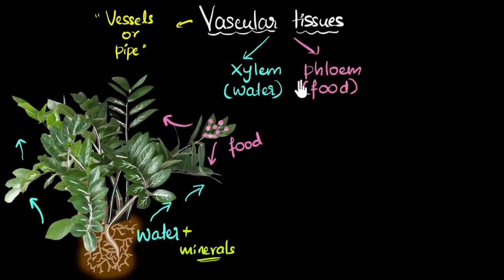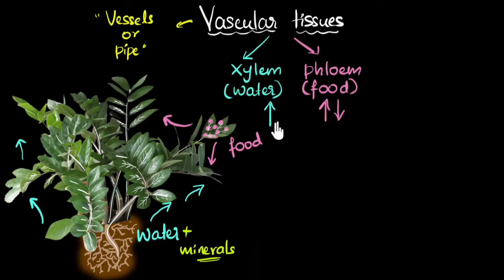So food, phloem, F. And another reason why they have to be separate is because if you look at water, the water transport is only one direction, up. Can you see why? Because all the water and minerals are present in the roots, right? So we just have to transport it up to all the leaves. But the food transport has to be in both directions. Sometimes you would want the food to go up, maybe to the growing areas of the plants. Sometimes you would want the food to go down in the roots. That's where the storage organs are, right? So you see, food needs to be transported in both directions.